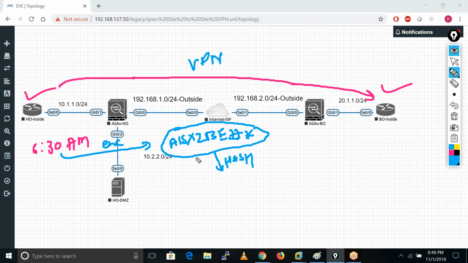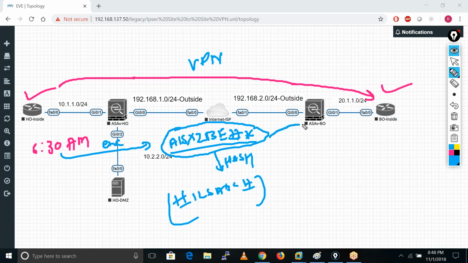When we run the hashing, some hash value is created. Let's suppose this is hash value 1 2 3 A B C. This is a fixed value for this particular data. If we change anything, like if that X becomes Z or anything, the hash value changes. So for particular data we have a particular hash value.